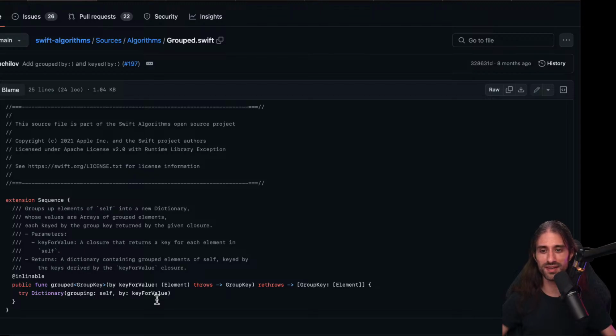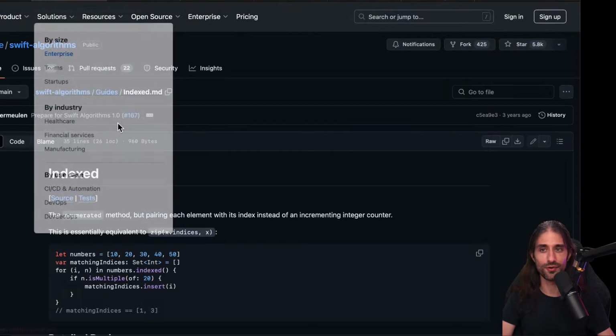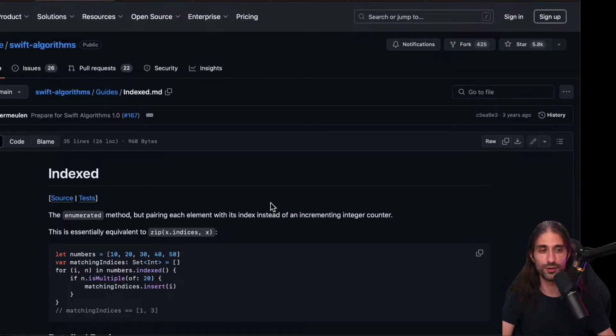But it's the simplest implementation we've seen until now. Super straightforward. And indeed, there is no clear added value besides offering a different way to call it.